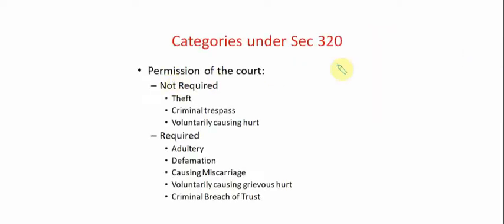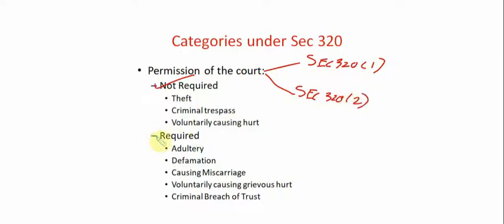To understand that, we have to understand that certain offenses require the permission of the court, and some do not. If you look at section 320 clause 1, these are offenses for which you don't need the permission of the court for compounding. And if you look at section 320 clause 2, these are offenses for which the permission of court is required.